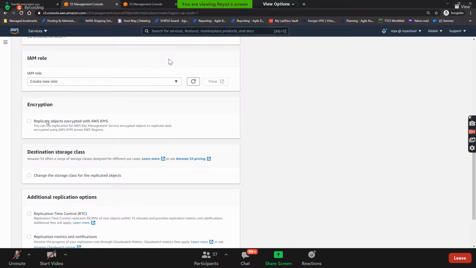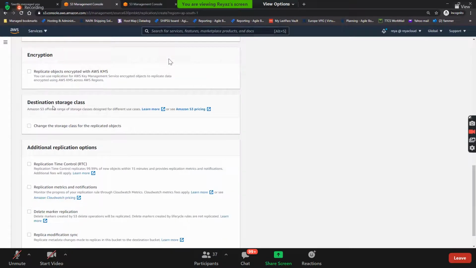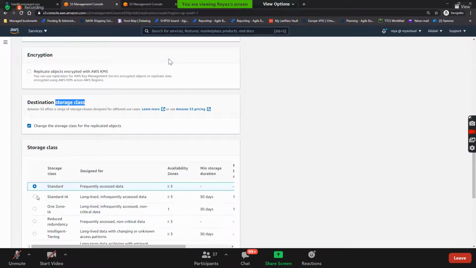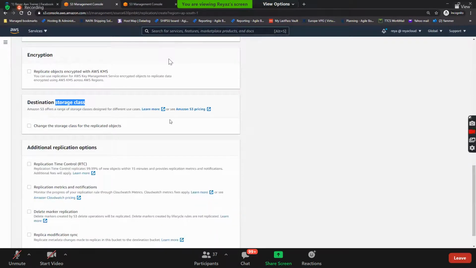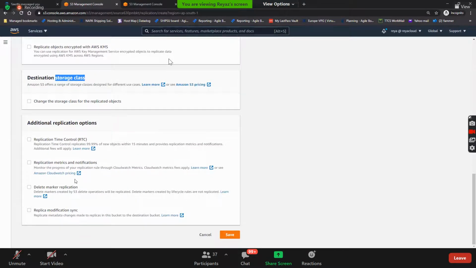Here, if you want to replicate objects with encryption, you can do that. If you want to change the storage class while replicating, you can also do that, but I'll keep all these things default. Guys, watch out, don't enable this because it will apply fees. And what is a delete marker? If someone has deleted any object inside the bucket, should that be replicated or not? These are additional replication options that you can mark.